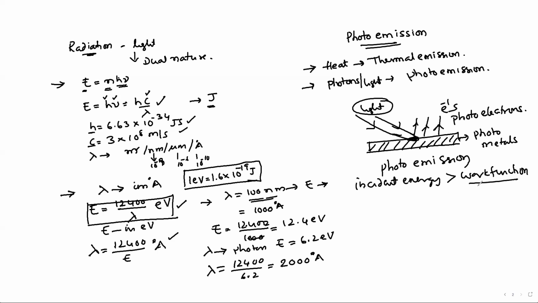Now this work function is nothing but the minimum energy required to emit an electron from a photometal. In terms of photons, in terms of frequency, the incident energy is h nu. This should be greater compared to the work function, and this work function is written as h nu naught. Here h is Planck's constant and nu naught is called the threshold frequency.